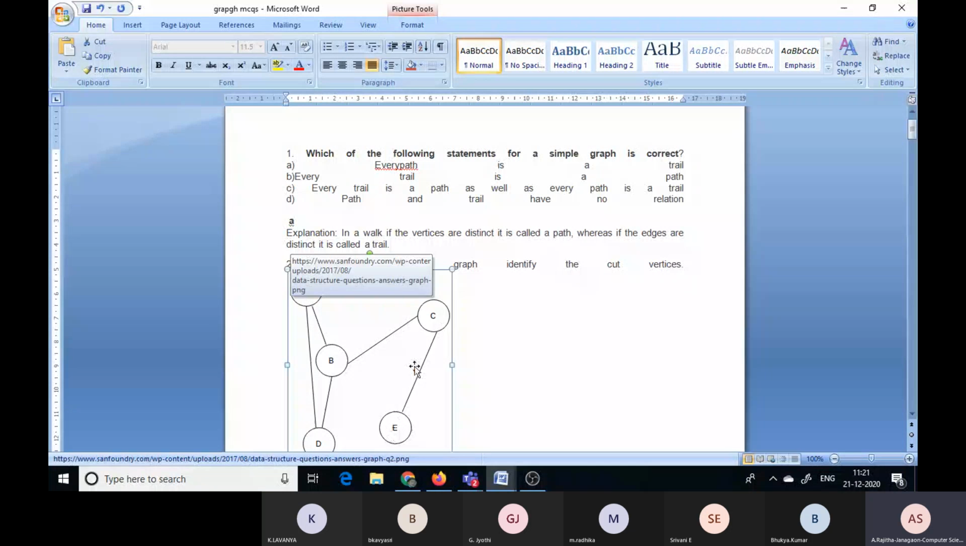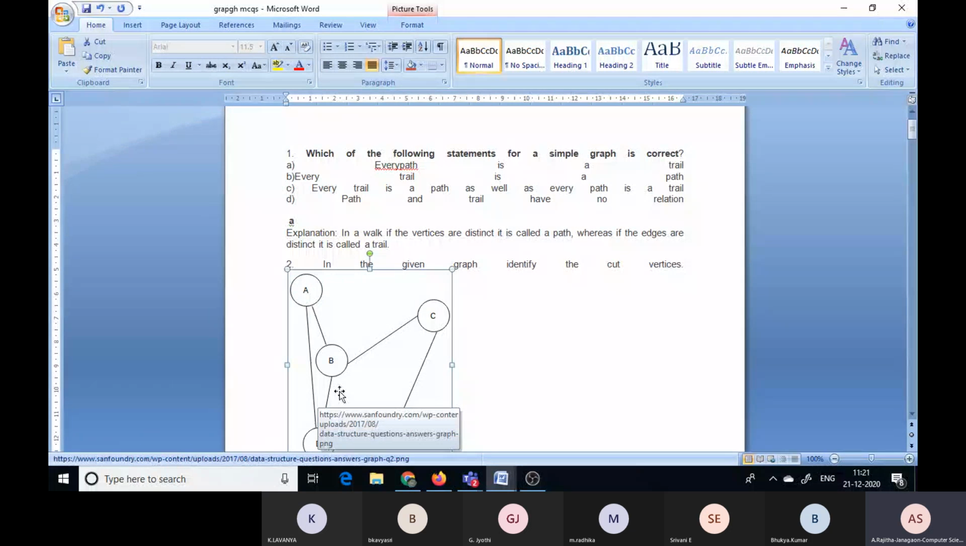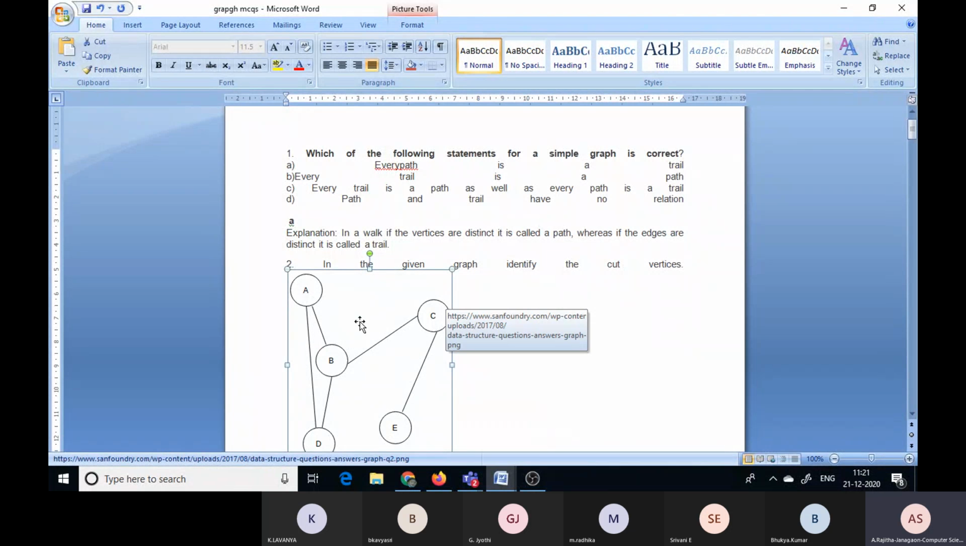Suppose you can observe here E to C, C to B and B to A, A to D, next D to B, okay, next B to A. So suppose you can observe B to A. So in this case here A to C, C to B, B to D and A to B, A to B. So if we observe like this, then this will be a trial but not a walk.